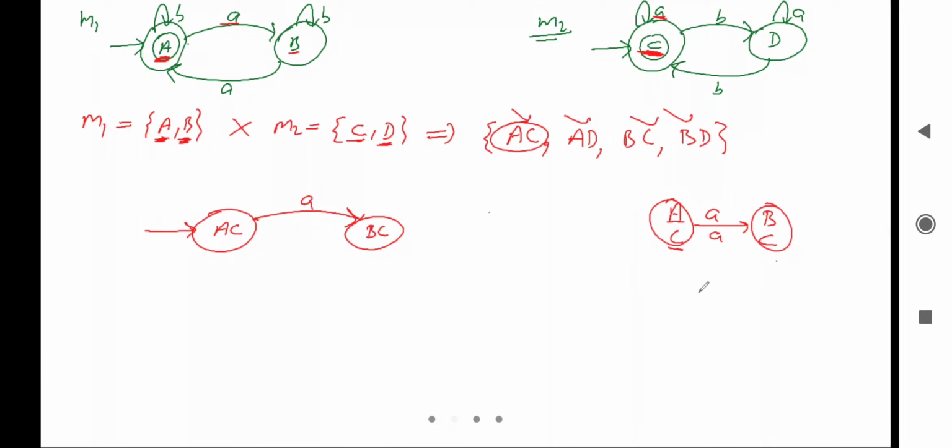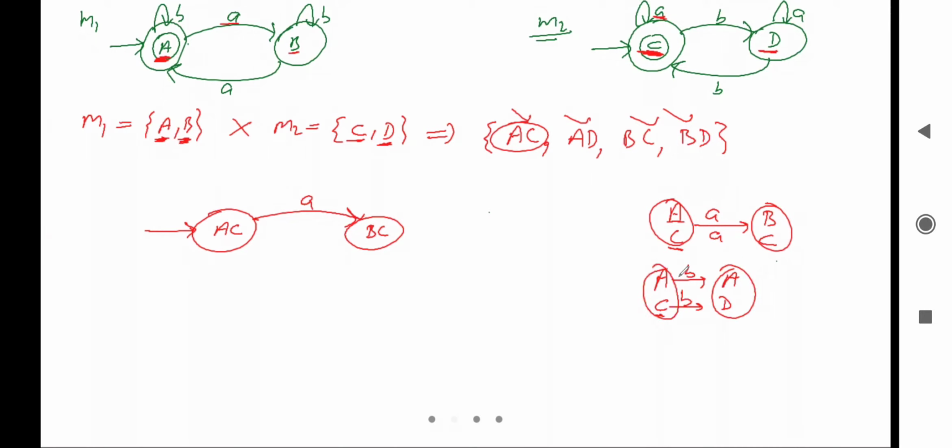What about b? From A and C. From A, by reading b, where are we going? From A, by reading b we are on state A. So here it is A. And now we'll check for C. From C, by reading b, where are we going? From C, by reading b we are going to state D. So here it is D. It means it is AD.